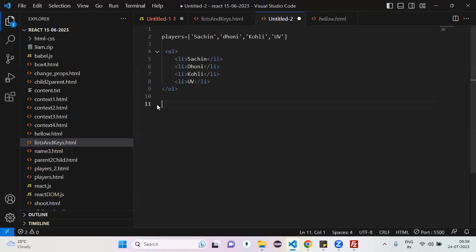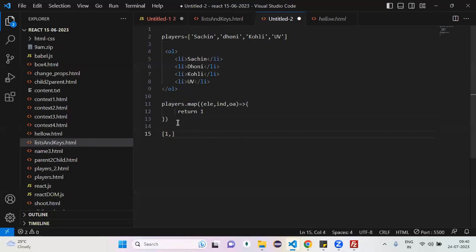Let's write the map method. Players dot map. Map type is what? Map type is functional. It takes how many arguments? 3 arguments. Callback function is callback or not. Callback function is called with how many arguments? 3 arguments: element, index, and original array or not. And whatever you write here, that is only my return value, return type or not.